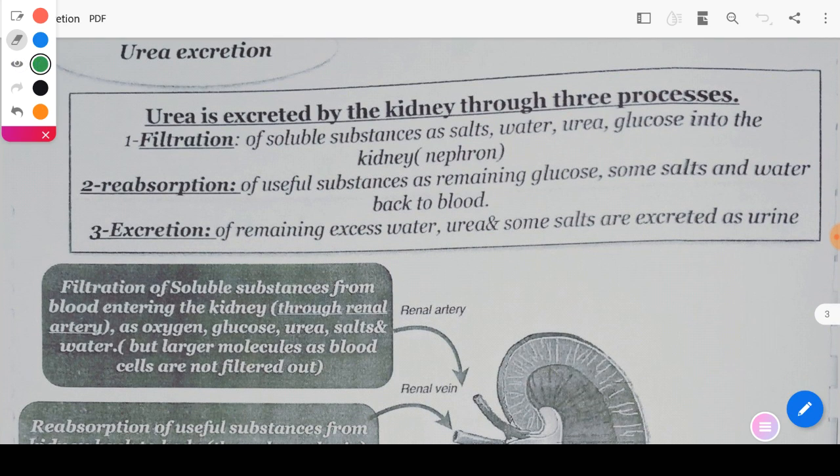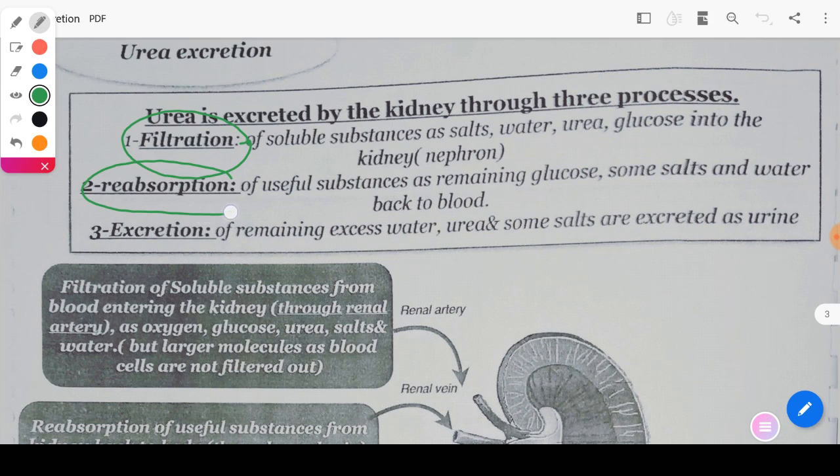Next, about urea excretion. Urea excretion occurs through three processes: filtration, then reabsorption, and excretion of this urea or urine. Firstly, filtration.